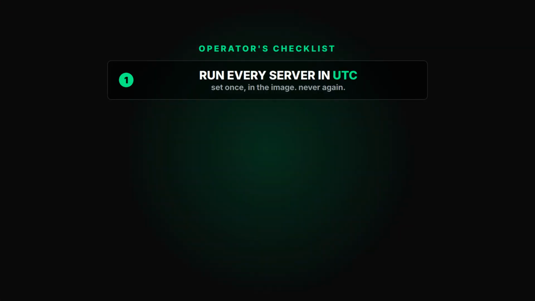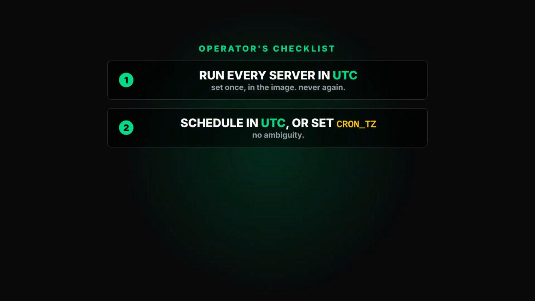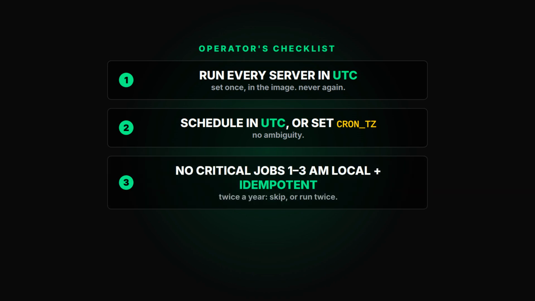So here's the operator's checklist. 1. Run every server in UTC. Set it once in the image. Never touch it again. 2. Schedule in UTC or set the cron TZ variable explicitly. 3. Never schedule a critical job between 1 and 3 AM local, and make every job idempotent, because twice a year it either won't run or it'll run twice.